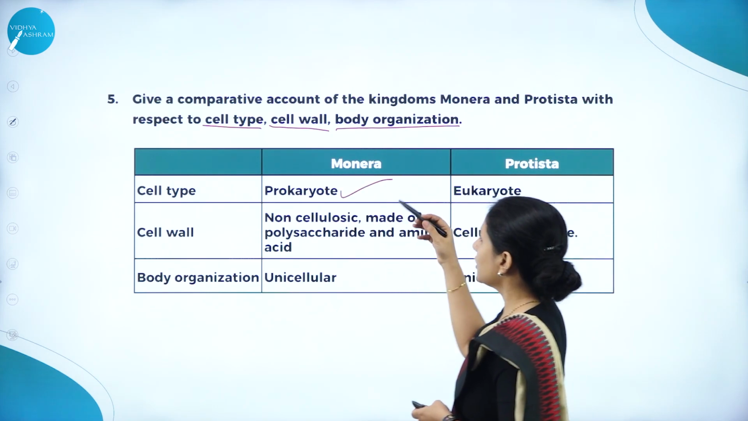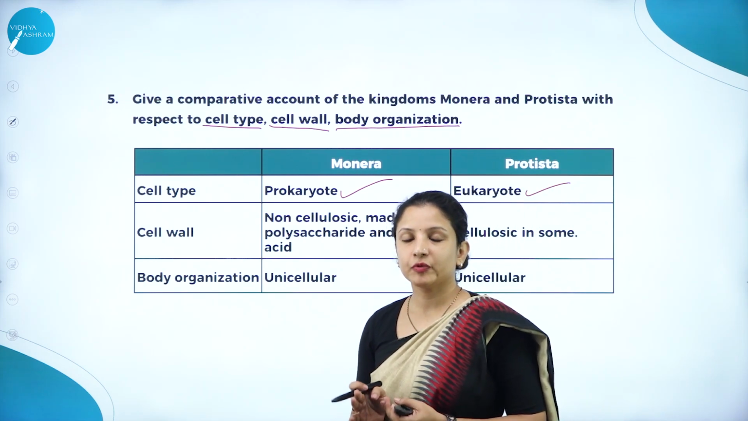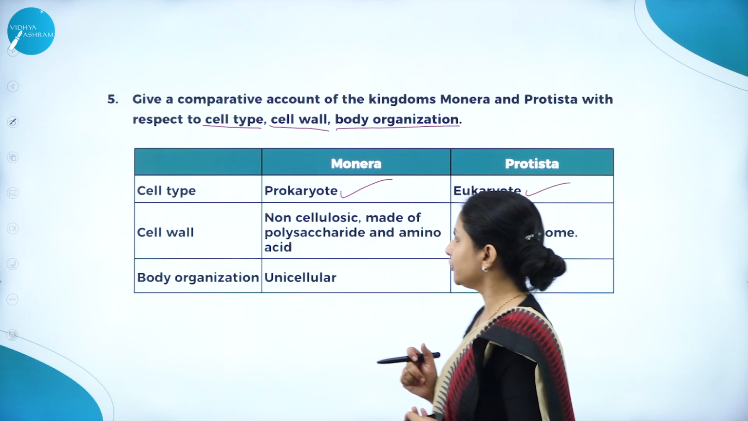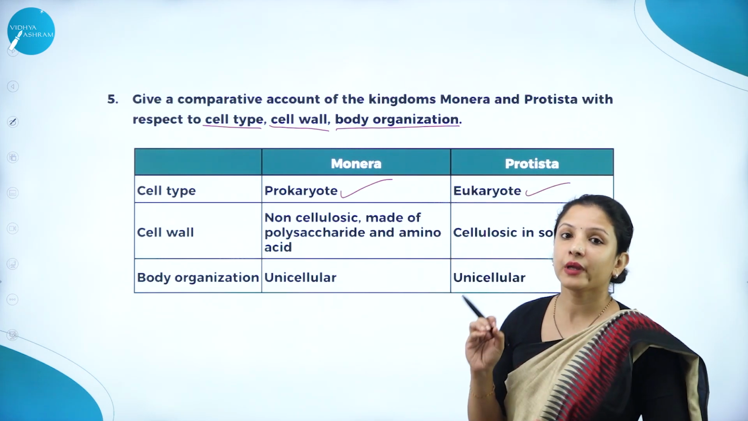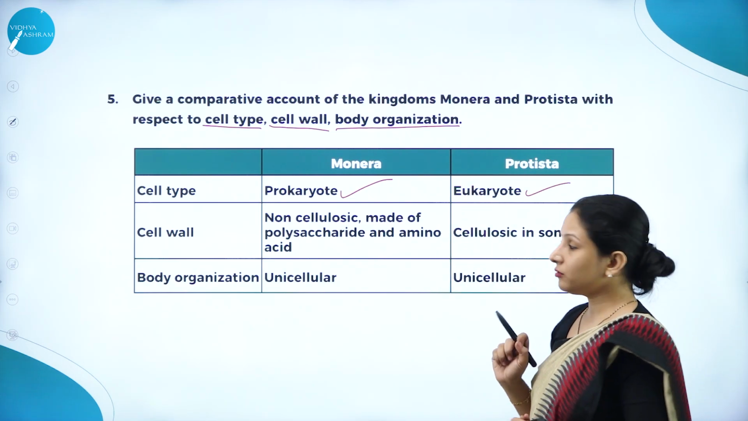They are prokaryotes. The cell type in Protista is eukaryotic. So they are eukaryotes because their nucleus is covered by a nuclear membrane. Therefore, it is a true nucleus. And also they have membrane bound organelles, whereas Monera do not have membrane bound organelles.